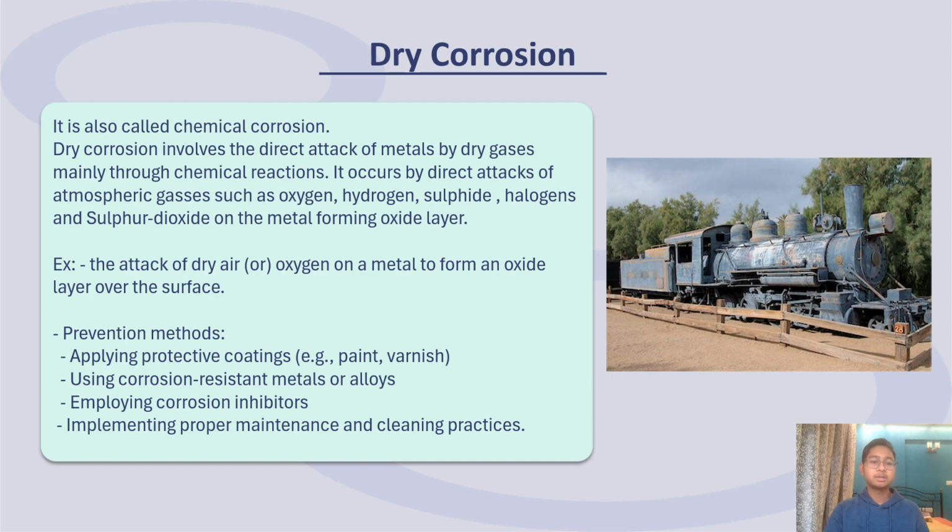Some prevention methods can be applied to prevent dry corrosion, such as applying protective coatings, using corrosion-resistant metal or alloys, employing corrosion inhibitors, and implementing proper maintenance and cleaning practices.